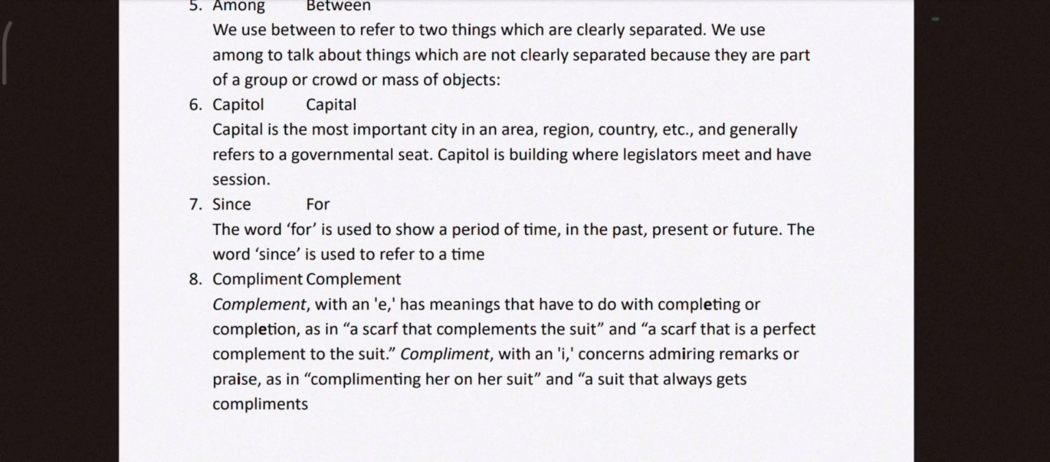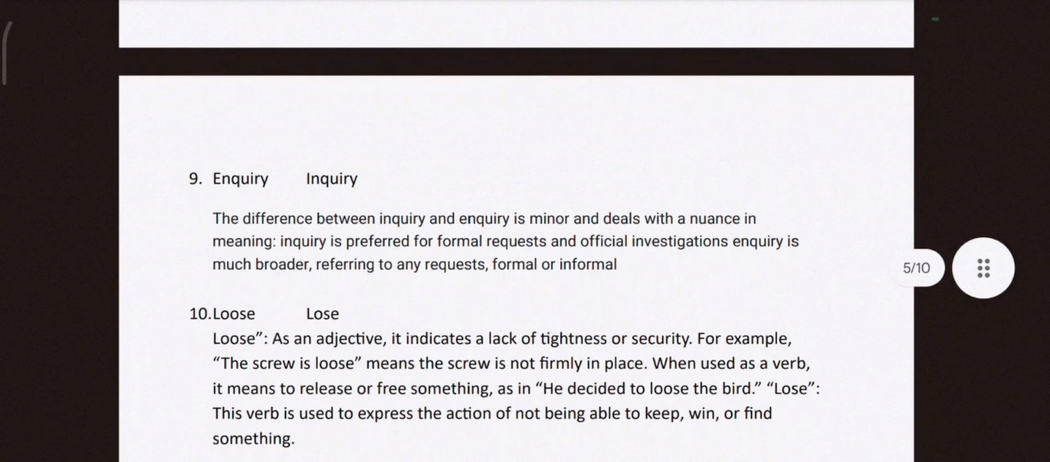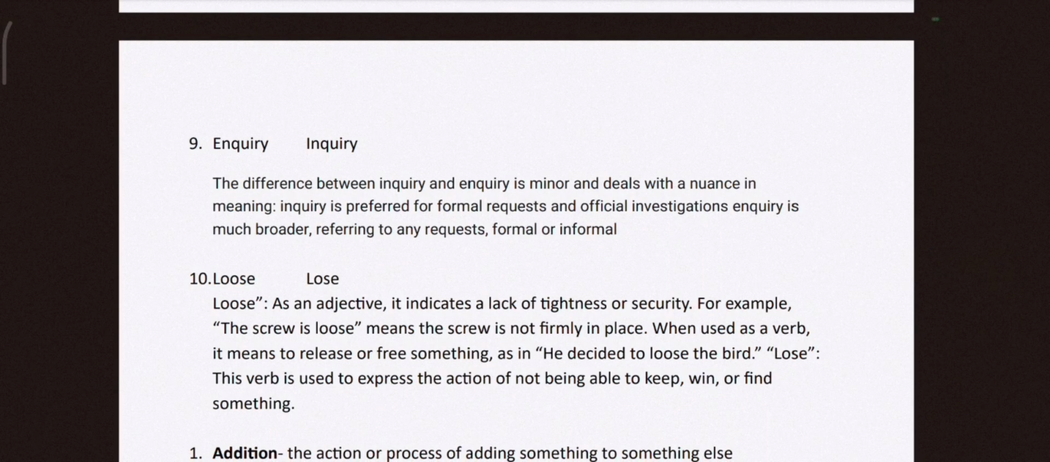Complement and compliment. So, we have I and E. I means you are appreciating something, your dress is very good. So, I complimented your dress. Complement means there is something that is coming together with another thing. So, a scarf is used along with a dress. So, that scarf complements the dress. We use complimentary gift. If you get a box of cups along with the things that you shopped, things that you bought, then it is called complimentary gift.